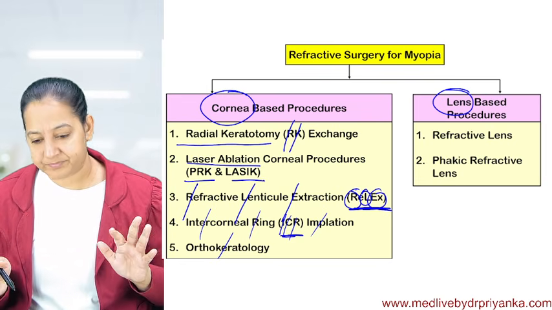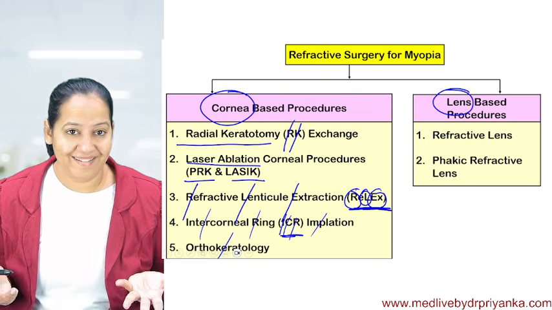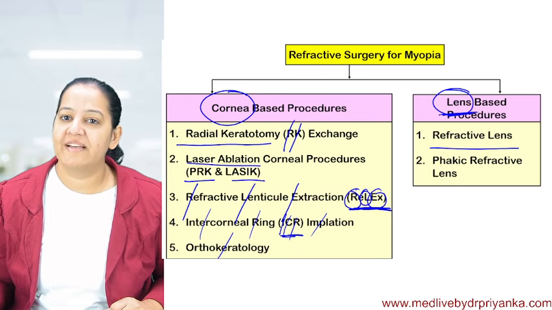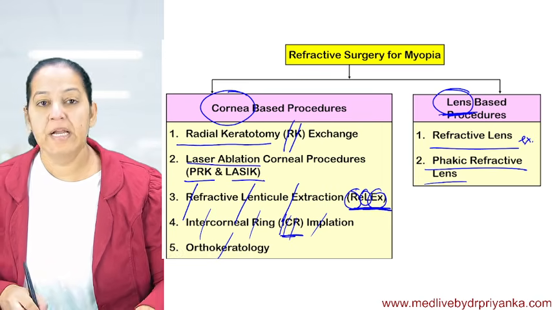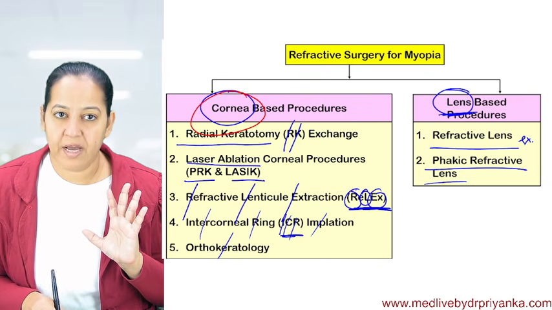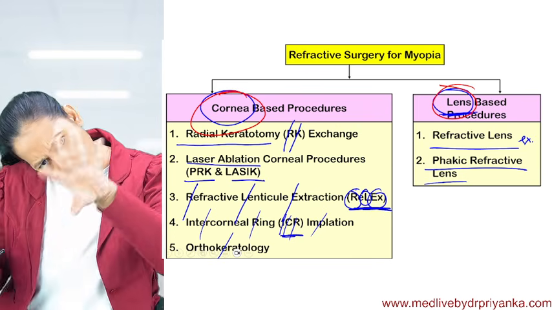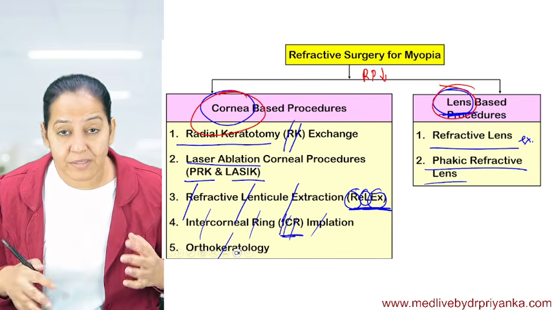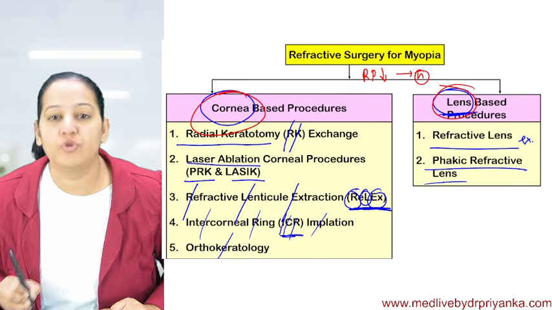They are very easy. Their names themselves depict their meaning. I will explain. You got the purpose, right? So these are cornea based and these are lens based. Lens based means refractive lens exchange and phakic refractive lens. In all the cornea-based and lens-based surgeries, the ultimate aim is to reduce the refractive power. Because in myopia, the refractive power is more. We want to reduce it and bring it back to normal.